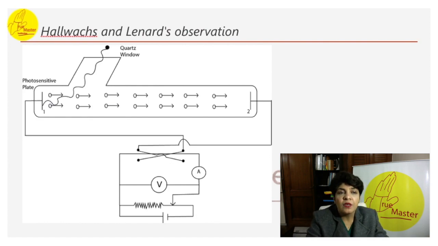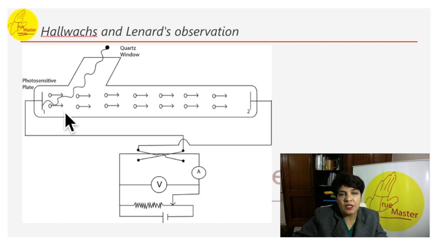This diagram shows the experimental arrangement to study photoelectric effect by Lenard and Millikan. A quartz tube includes a photosensitive plate, plate 1, and another metal plate, plate 2. This is the quartz window, which allows the ultraviolet light to fall on the plate. So this is the light that is falling on the plate.